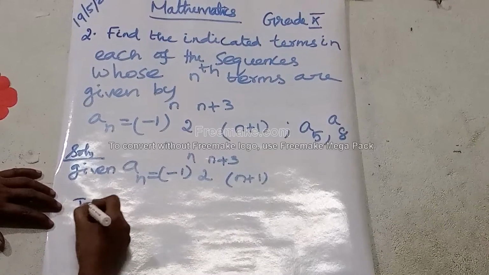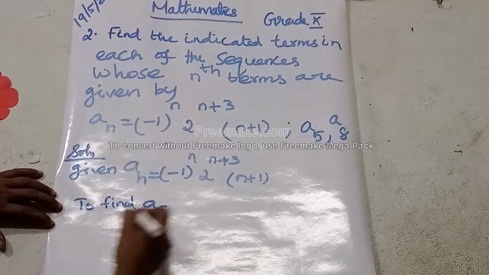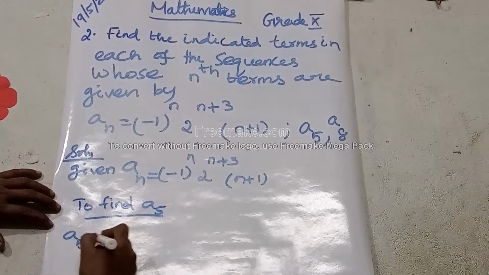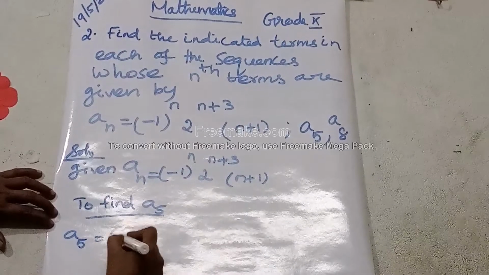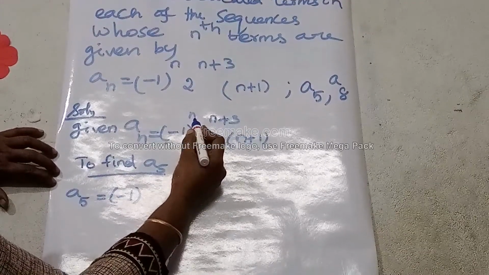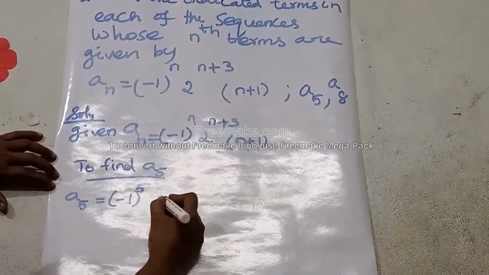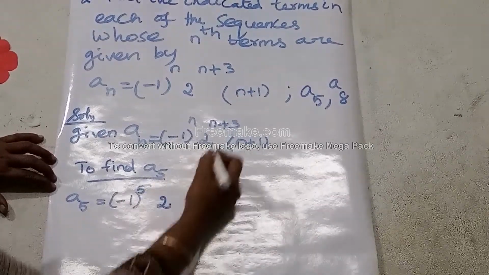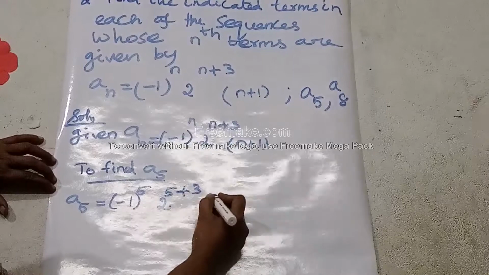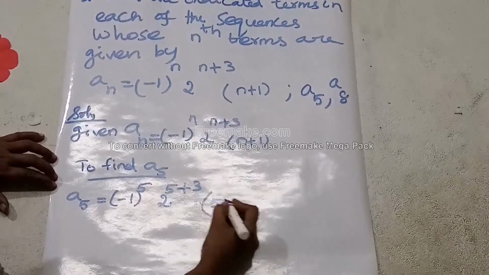So a5 equal to minus 1, the whole power n, in place of n we give 5. Then 2 power n plus 3, 2 power 5 plus 3. Then bracket is there, n value we have 5, so 5 plus 1.